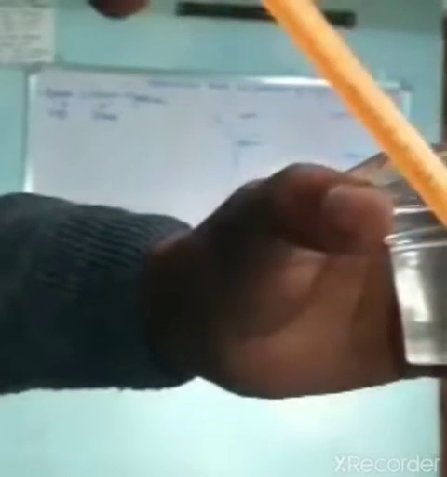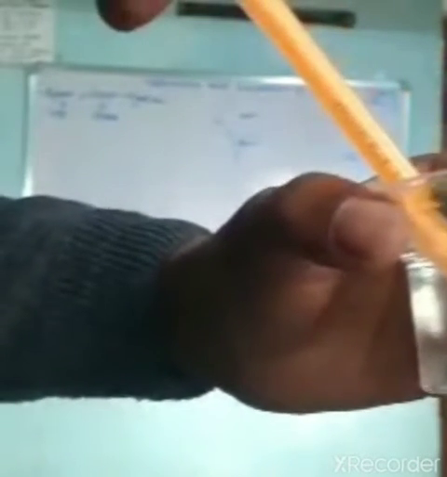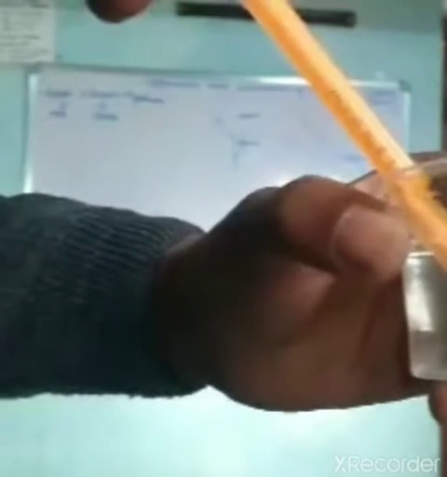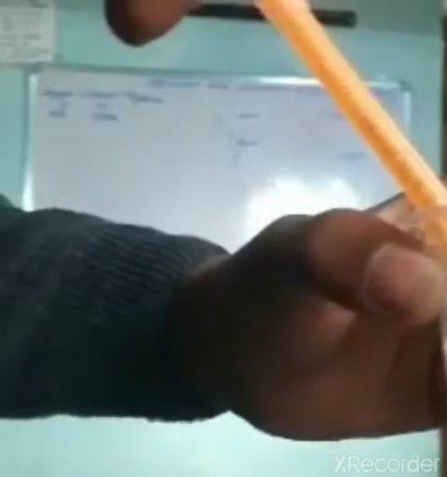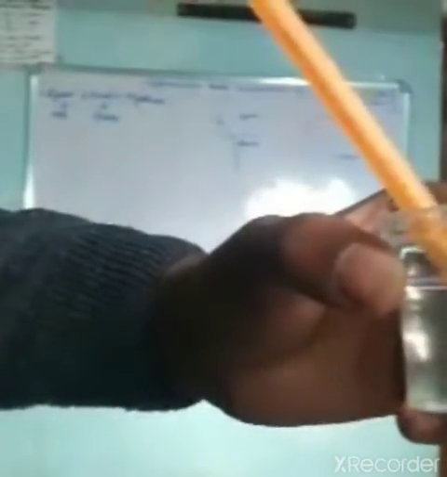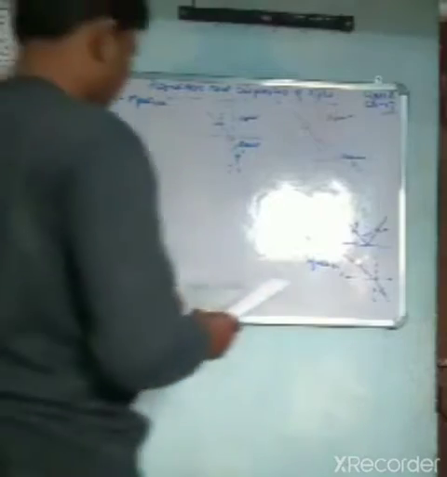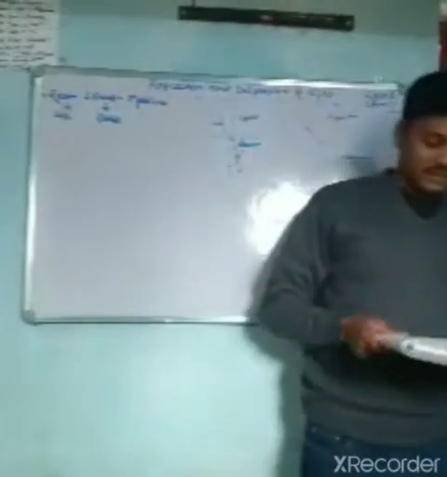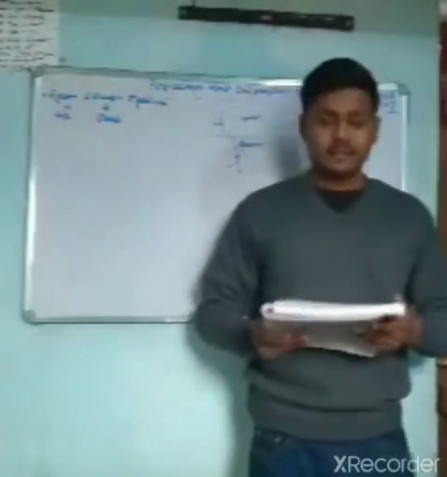It is obviously straight, but when it enters the water, due to the change in medium, it bends, and it shows the refraction of light. So this is all about refraction. Apparent bending of a pencil is the activity that I showed you.